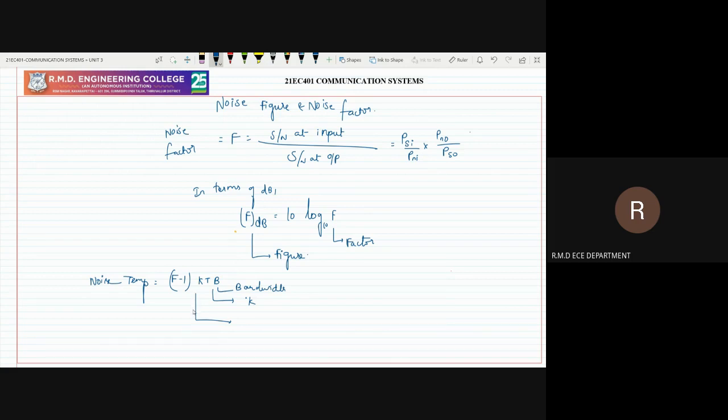So this is the noise temperature, and the noise equivalent temperature, which will be compressed into the formula called (F minus 1) into T naught. So this is your noise equivalent temperature, (F minus 1) into T naught. So T naught is the room temperature. Okay, so noise temperature is defined as the temperature at which a noisy resistor has to be maintained, so that by connecting this resistor to the input of a noiseless version of the system. So it is called as a noise temperature.